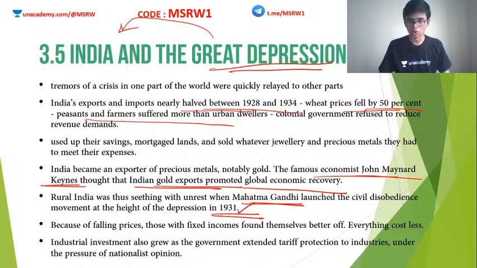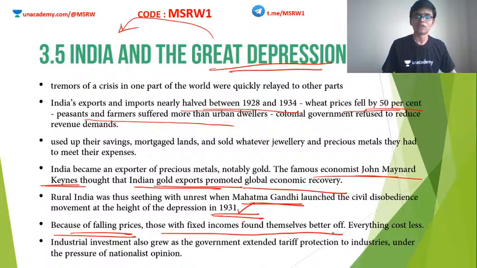So this gold was actually used by Britain during the Great Depression in order to pull things together, put things back together. Clear? But again, because of the falling prices, those with the fixed income found themselves better off because everything cost less. What does this mean?